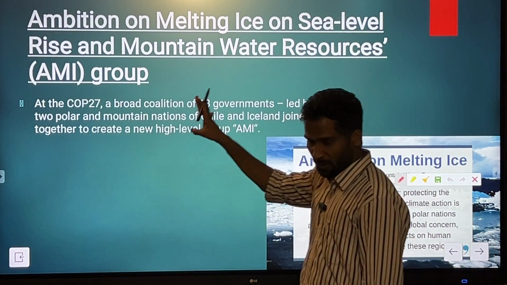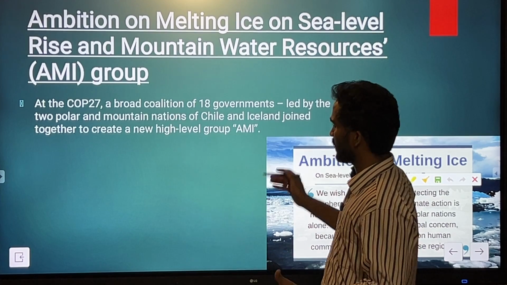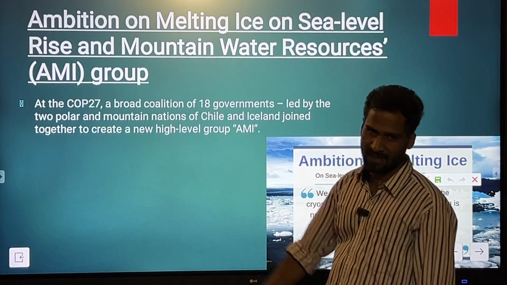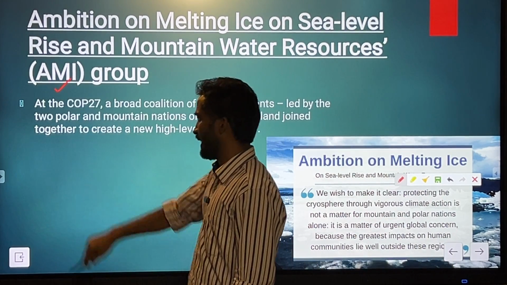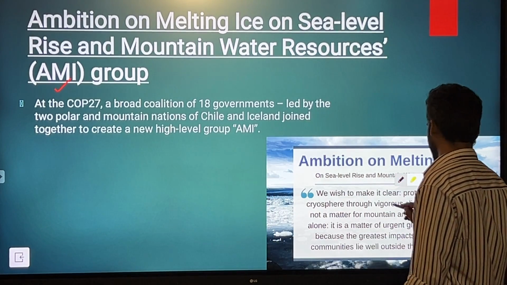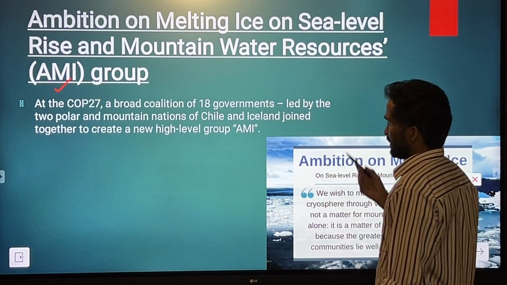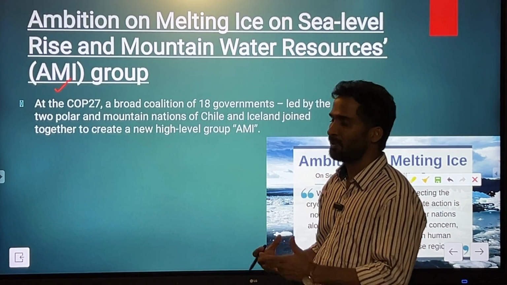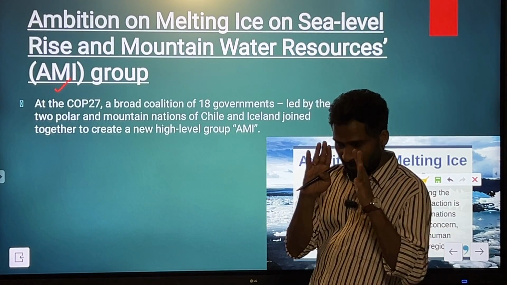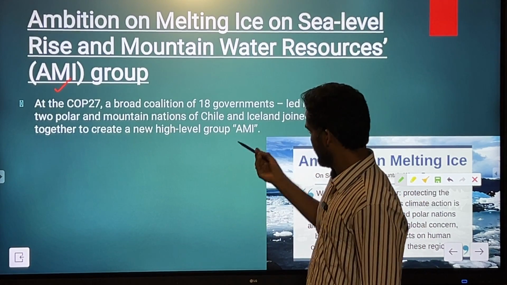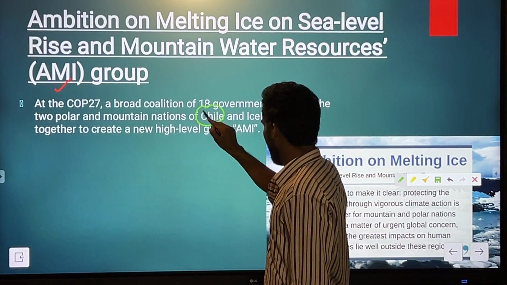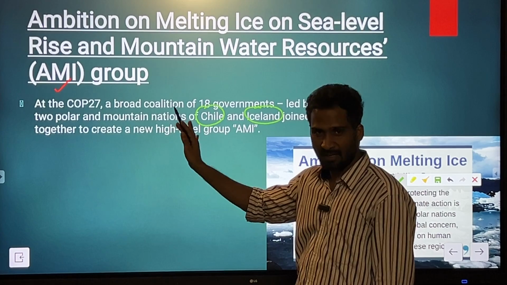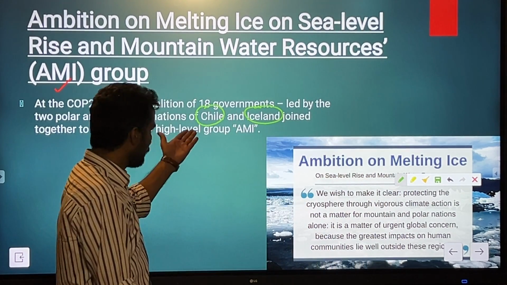Again, typically important for the prelims examination, a very small topic, the Ambition on Melting Ice. That is AMI, Ambition on Melting Ice. So this coalition is an initiative by two important countries in the world, Chile and Iceland. Chile is a country in the western part of South America.